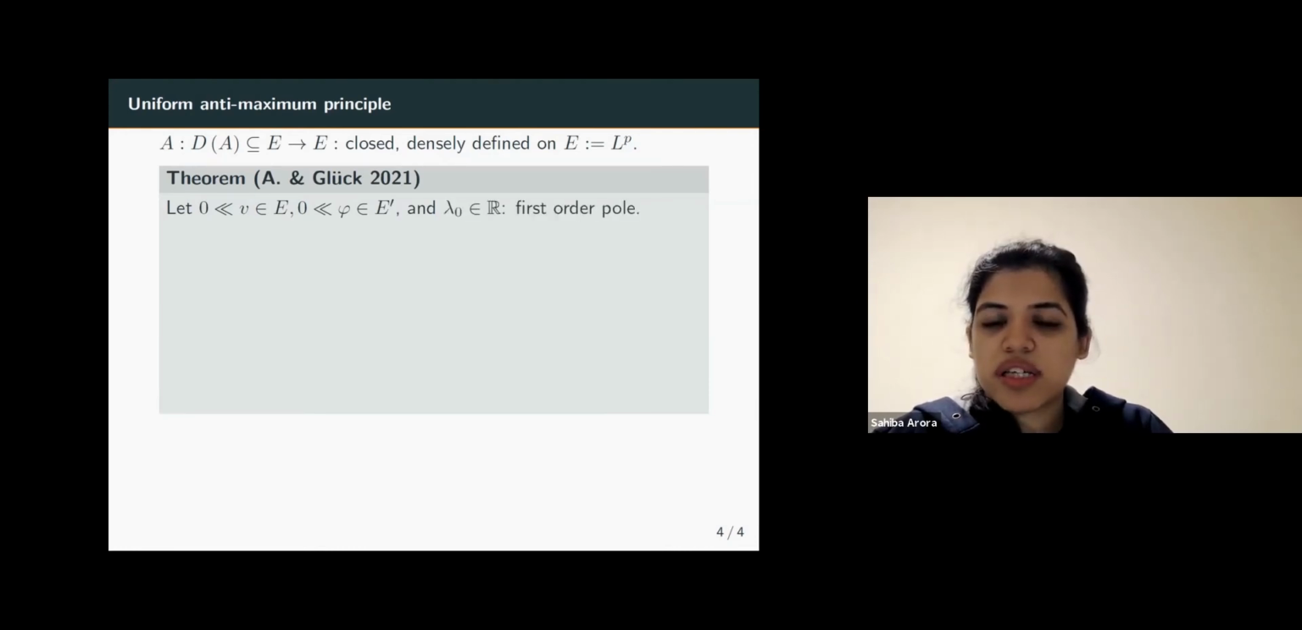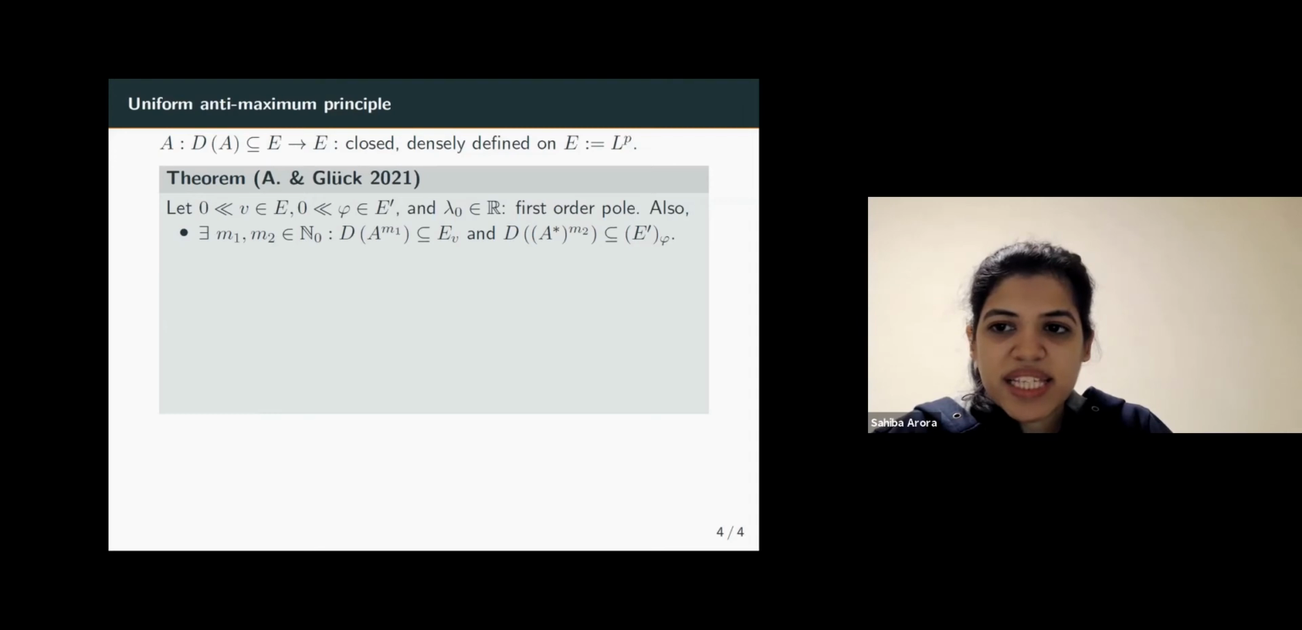and lambda naught is a real number in the spectrum of A, which is, as before, a first order pole of the resolvent. In addition, we assume that there exist non-negative integers M1 and M2 such that the domain of A to the power M1 is contained in the principal ideal generated by v, and the domain of the dual of A to the power M2 is contained in the principal ideal generated by phi. Now I said for simplicity I want to stick to L^p spaces, but now I introduced a Banach space notation here. So I must tell you what this notation is, what principal ideals are.